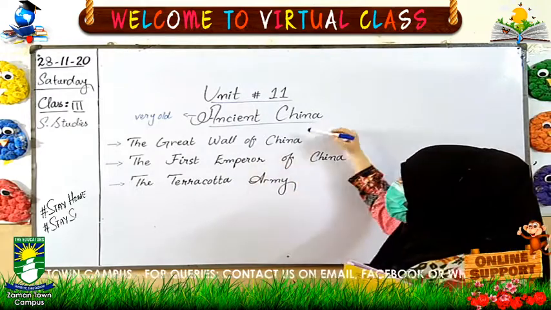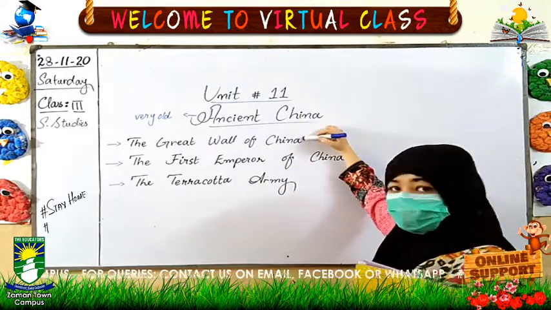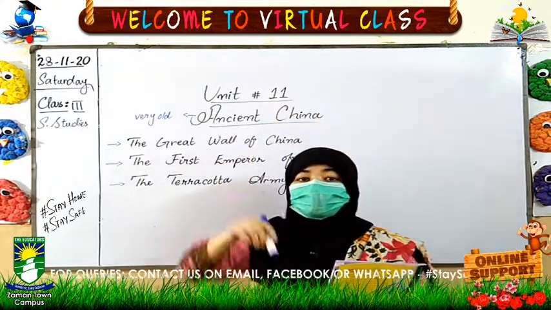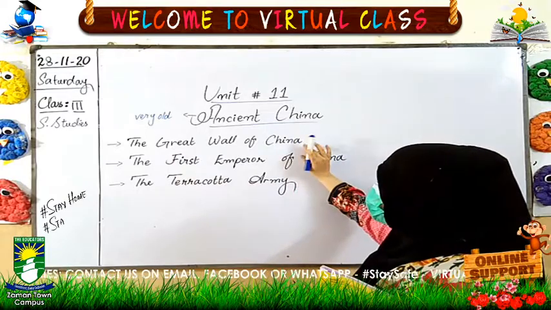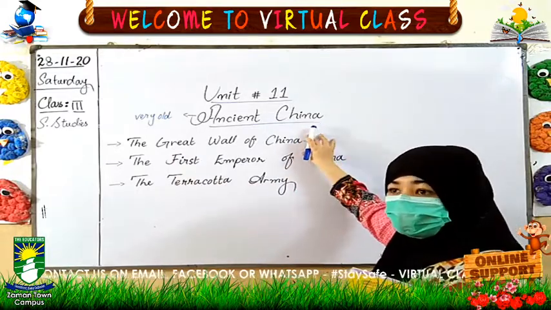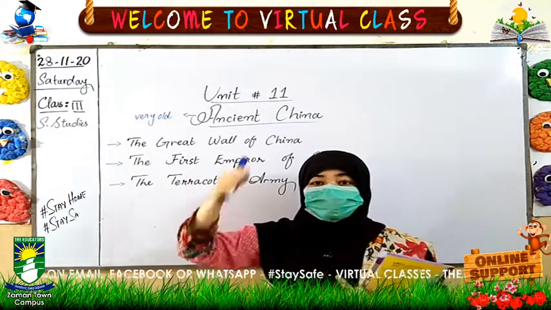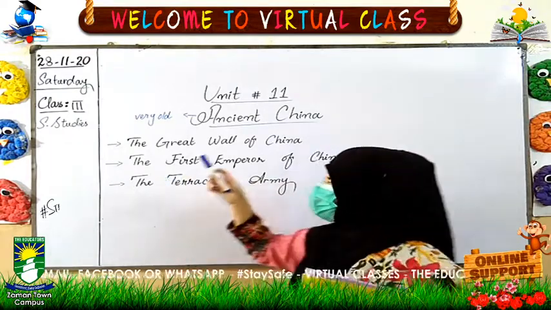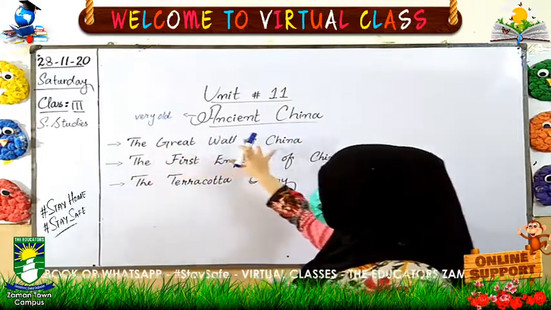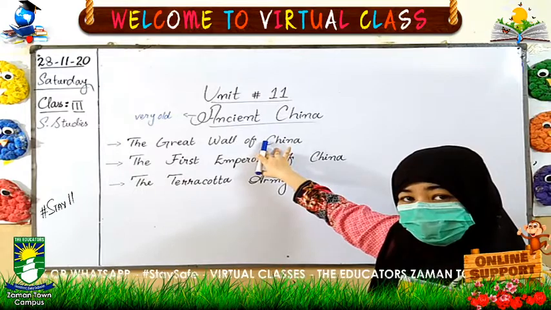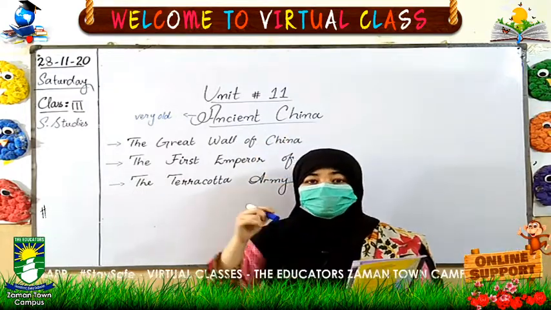Did you know what China is? China is the name of a country and it is our neighbor. It is our neighboring country and it is located in the northeast, linked with the northeast part of Pakistan. And the Great Wall of China, how long is it? It is 5,500 miles long.